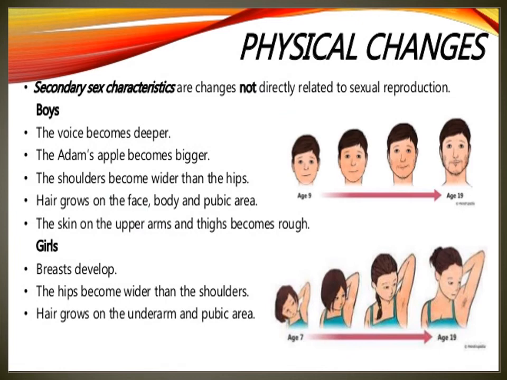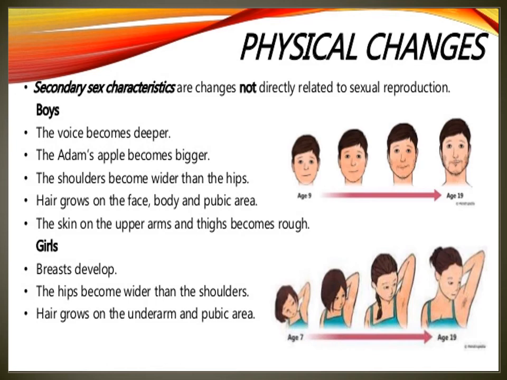Next, we have to see physical changes. You already saw physical changes; you know your body also. Secondary sexual characters are changed, not directly related to sexual reproduction. In boys, what are the secondary sexual characters? In boys and girls they are different.